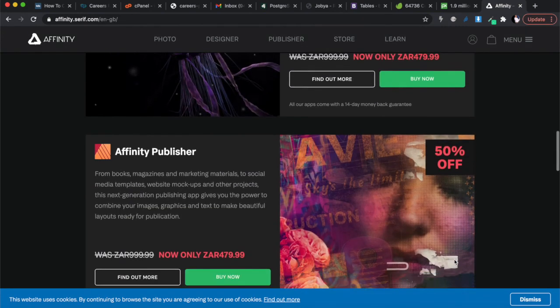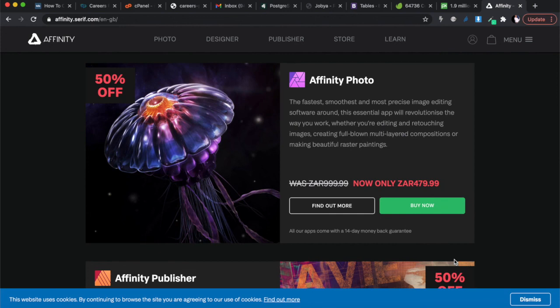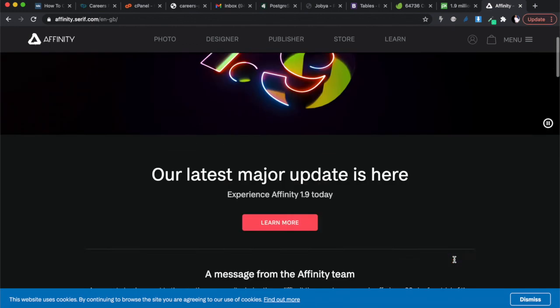But what I wanted to mention to you is that the price is a once-off price. And then you get the updates all the time. I have it in my app store, and every time there's an update, it will just update, and it's a lifetime fee.